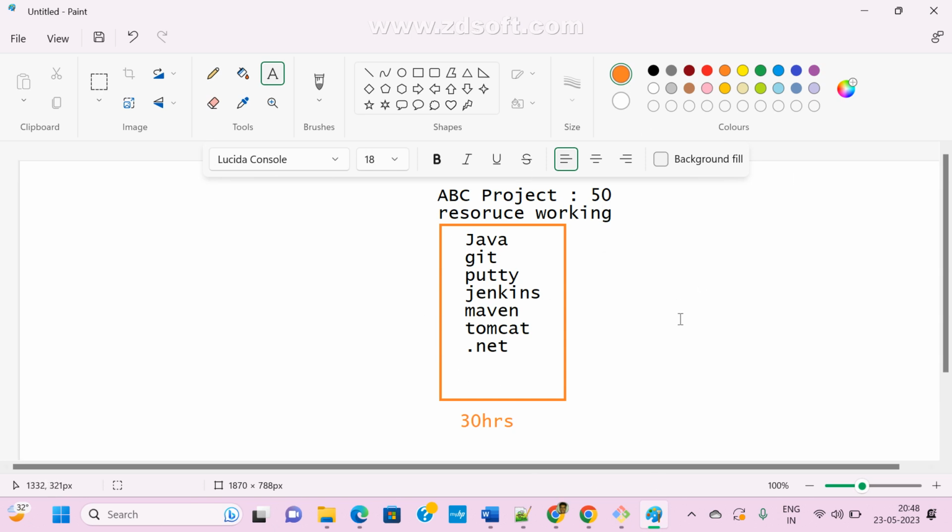This is the manual process. It will take long, right? It will be a very big headache in real time.